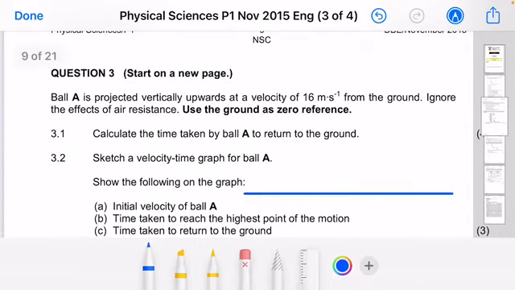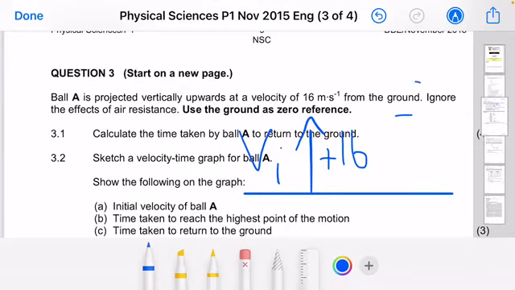This object is projected vertically upwards, ladies and gentlemen, with its initial velocity being 16 meters per second. Okay, so this is your V initial, and obviously as it goes up, there's that negative g of 9.8. Obviously, ladies and gentlemen, this object is going to go up, reach its maximum height, and return to the ground. Massively important, ladies and gentlemen.